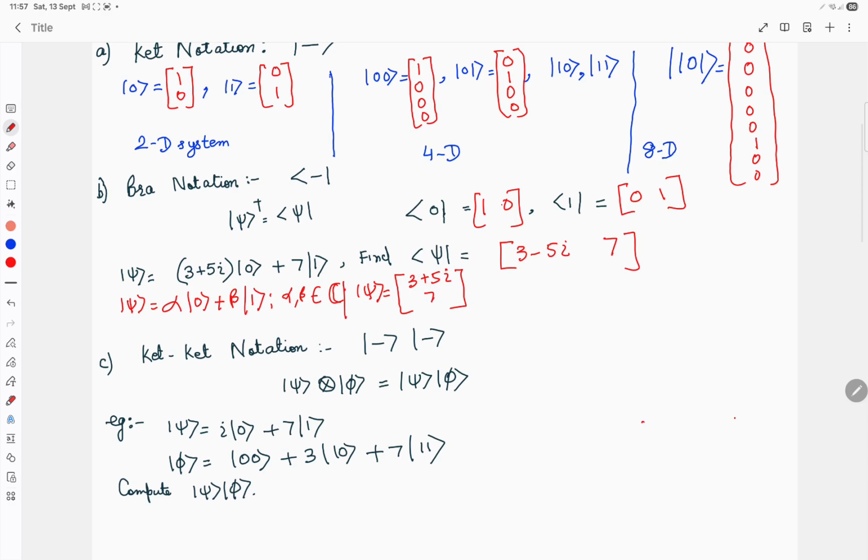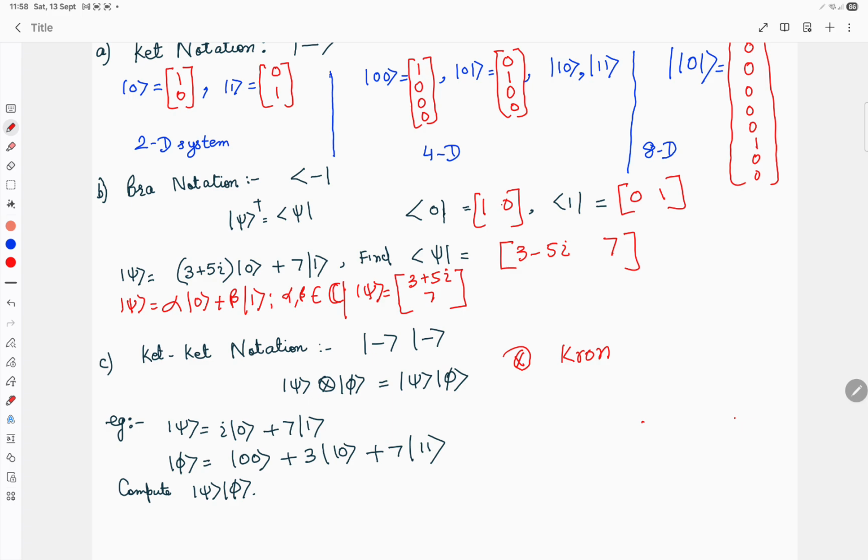So another possibility in the Dirac representation is the ket notation. So we have two kets here. For example, I have considered ket psi and ket phi. Basically, this will be the tensor product of the two ket vectors, right? This symbol is the tensor product symbol, and the tensor product is also known as kron. So it is ket psi kron ket phi. If we represent it as ket psi ket phi like this, it is again representing the tensor product.